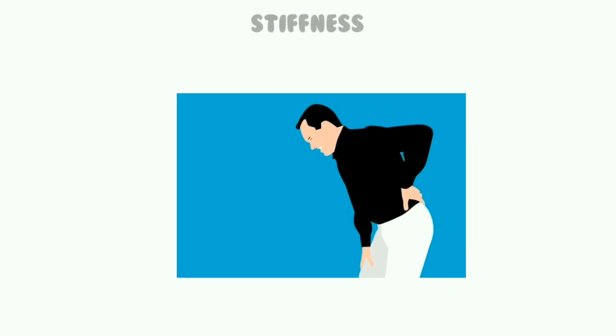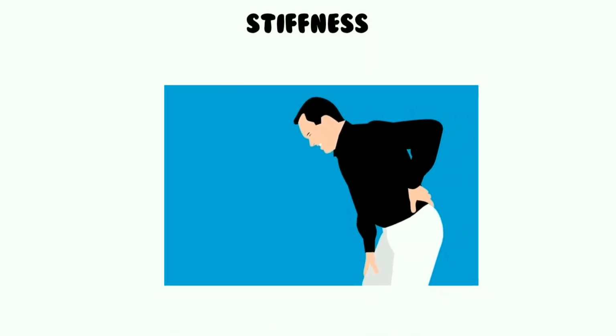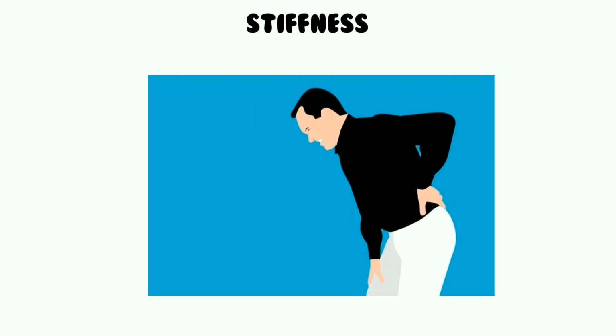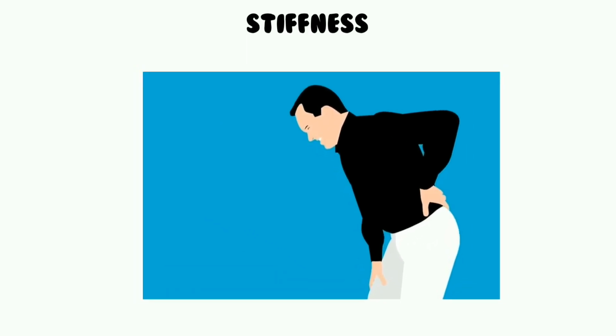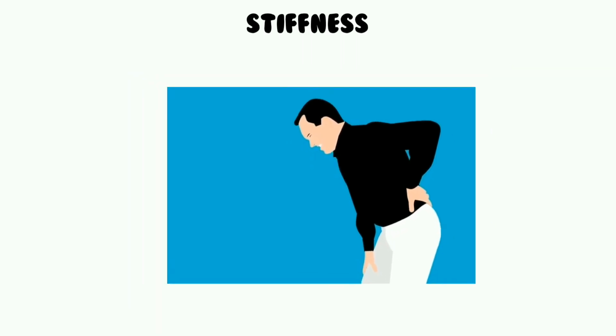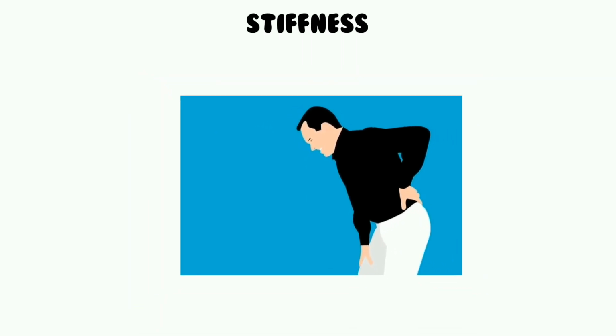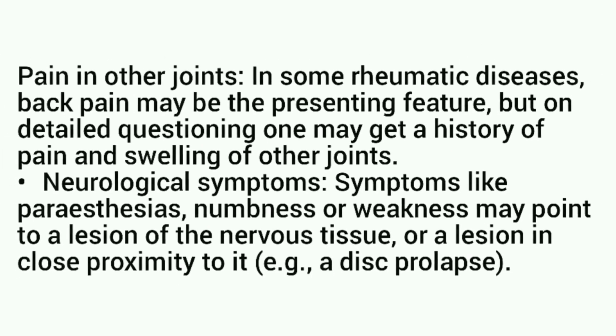Associated symptoms: the following associated symptoms may point to the cause of back pain. Stiffness is associated with most painful backs, but it is a prominent symptom in pain due to ankylosing spondylitis, more so early in the morning. There may be an associated limitation of chest expansion. In some rheumatic diseases, back pain may be the presenting feature, but on detailed questioning one may get a history of pain and swelling of other joints.